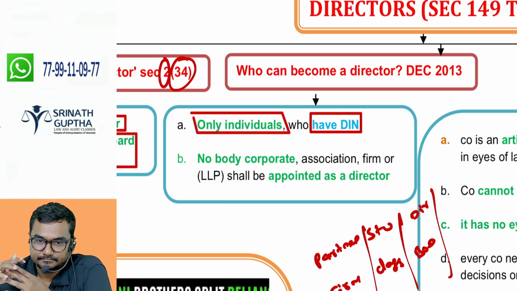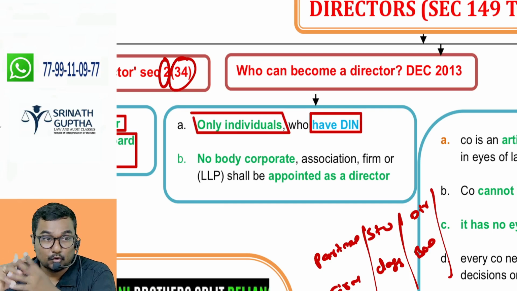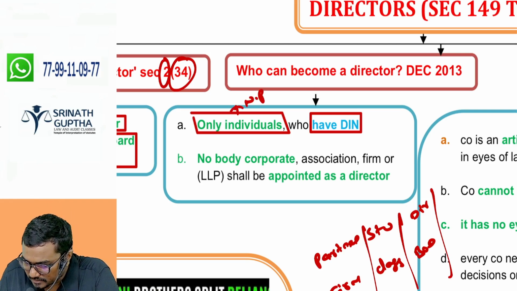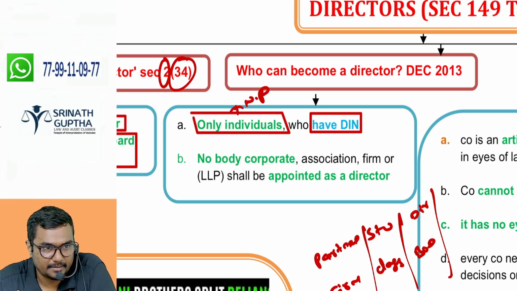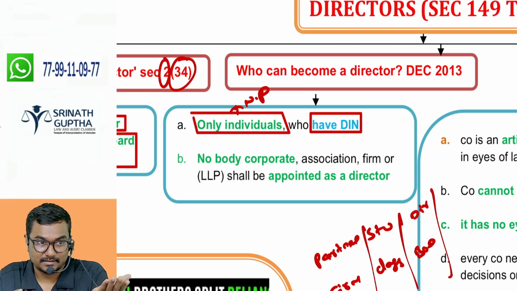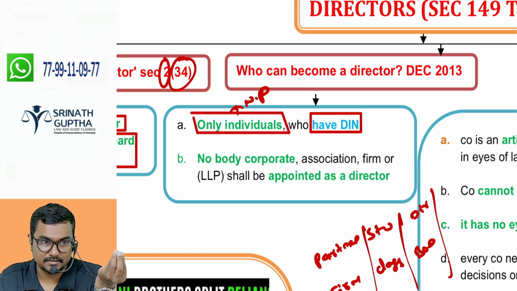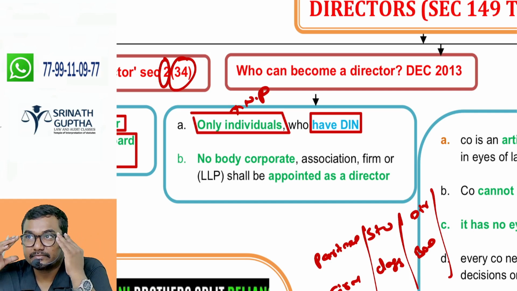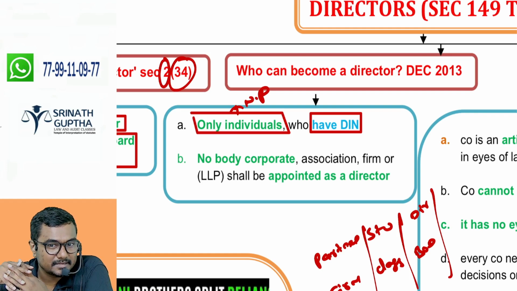But why? Only an individual, meaning a natural person, having a DIN can become the director of the company. An artificial person cannot become a director. But why? Reliance is a separate person, Reliance Trust is a separate person, yet they are appointing the director. In an LLP, the DP must be a natural person. Why?